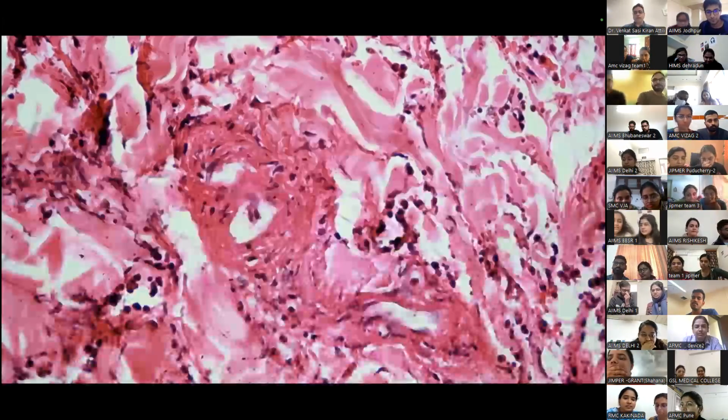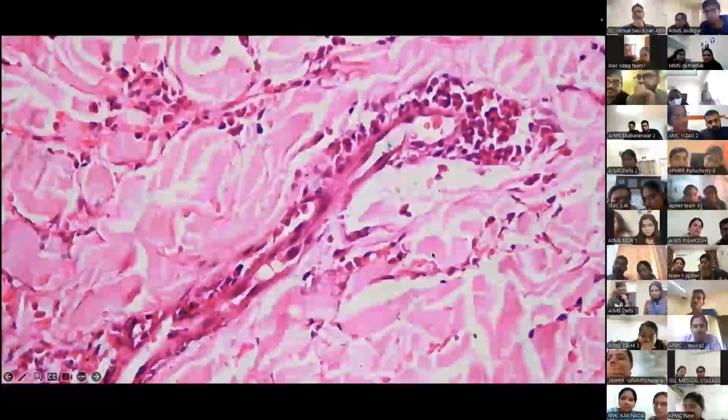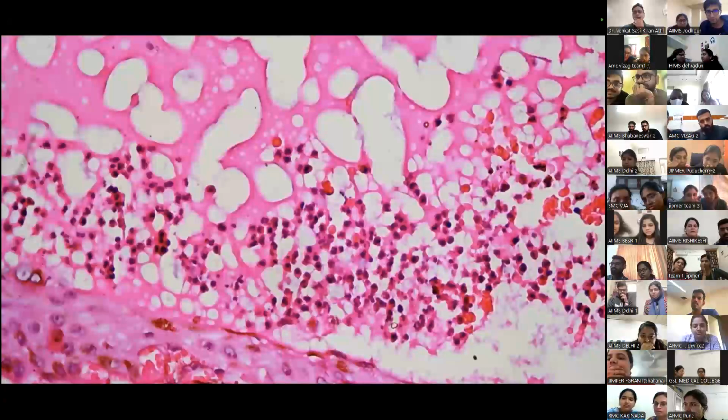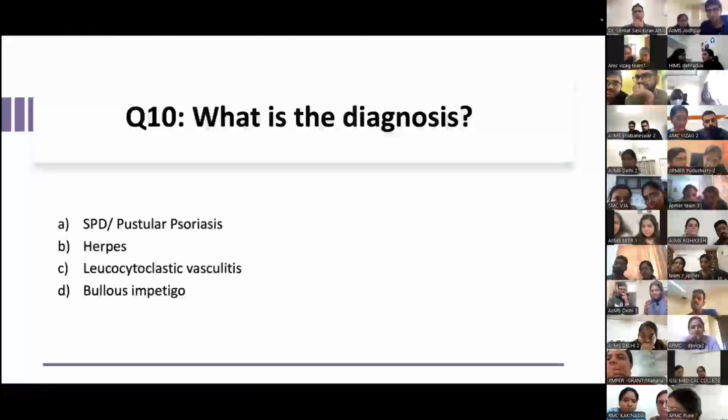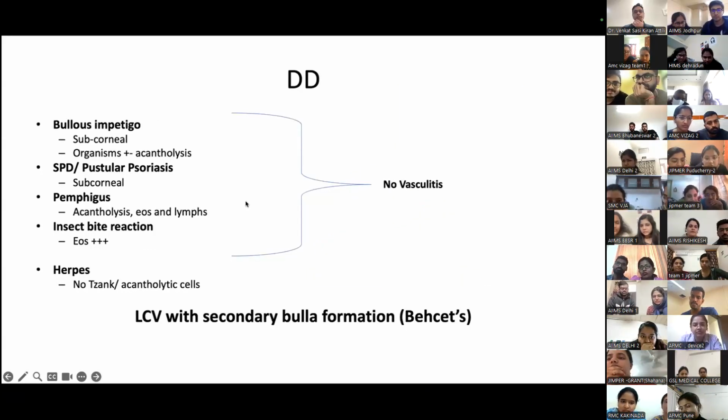So why is it bullous vasculitis? This is a vasculitis. You're seeing fibrinoid necrosis, and this is all nuclear dust. And you're seeing lots of neutrophils. This is actually a case of Behçet's, who presented with leukocytoclastic vasculitis. In bullous dermatosis and subcorneal pustular dermatosis, you often don't see vasculitis.